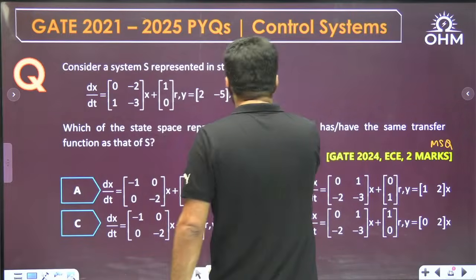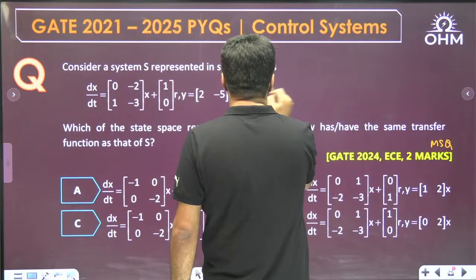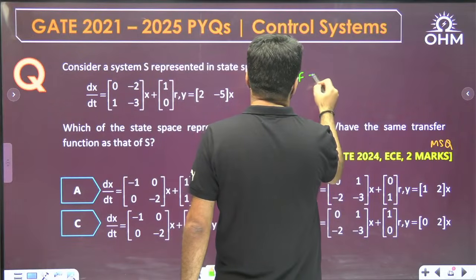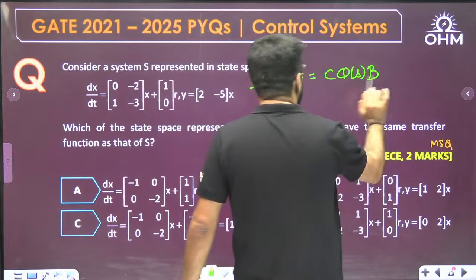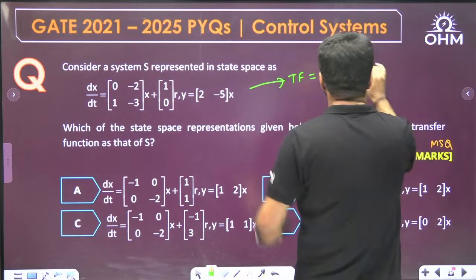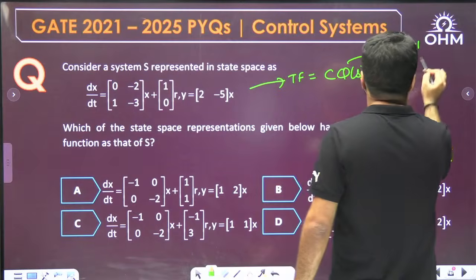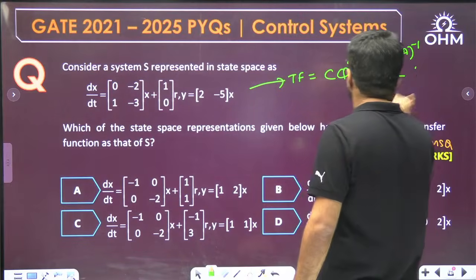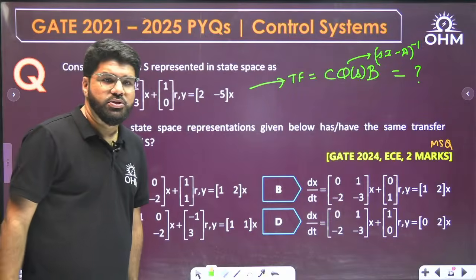A little bit of calculation will be involved here. First you need to calculate the transfer function of this, again by using the formula I told you, C phi B plus D. There is no D here, so only C phi B, where phi is (sI minus A) whole inverse. First you calculate the transfer function, then calculate the transfer function of the other options and tally.